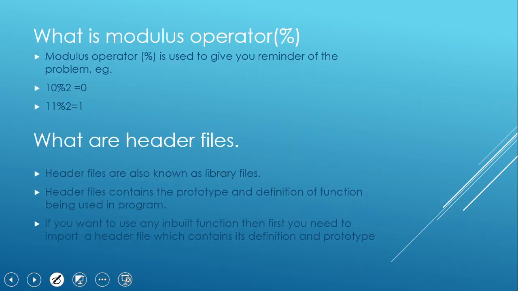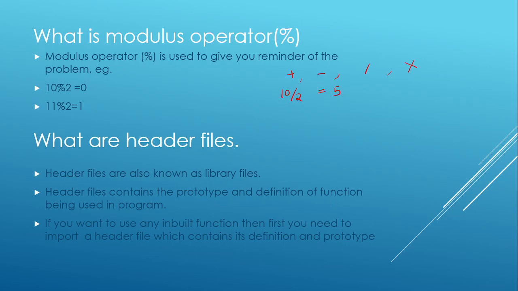Now the next question is what is the modulus operator? We are all familiar with the basic mathematical operations: plus, minus, divide and multiply. If we perform a division, if I write 10 by 2, it will give me the result 5.